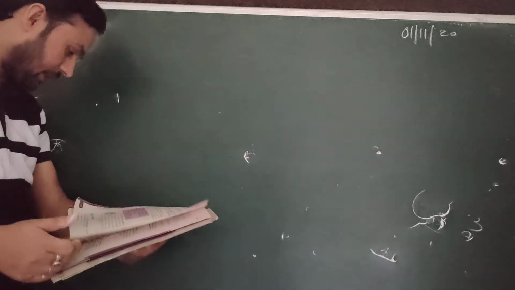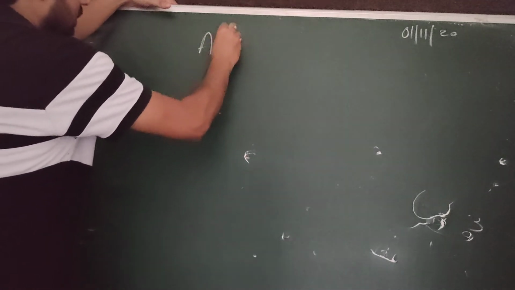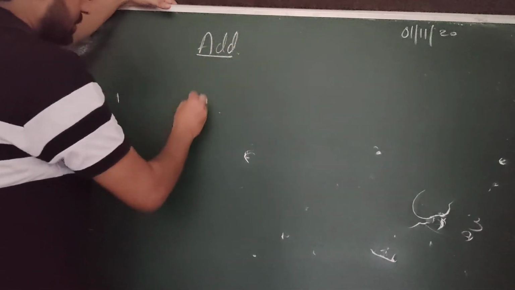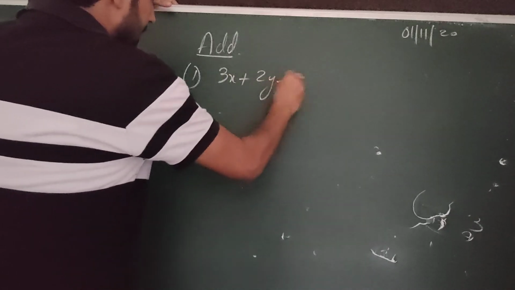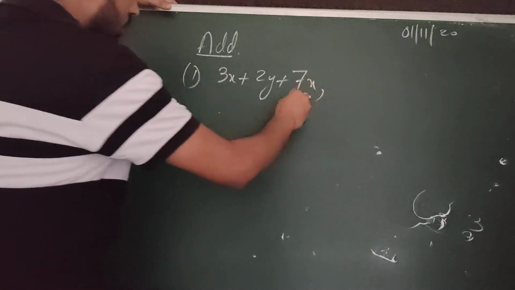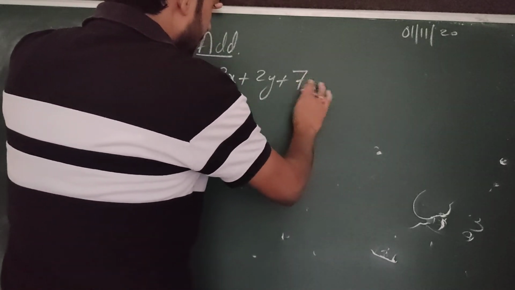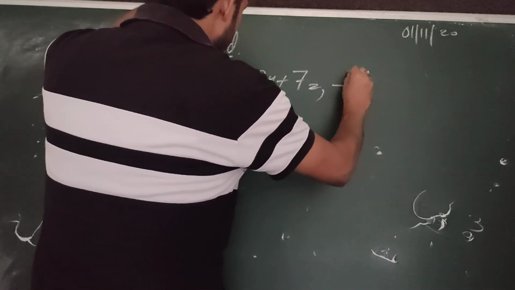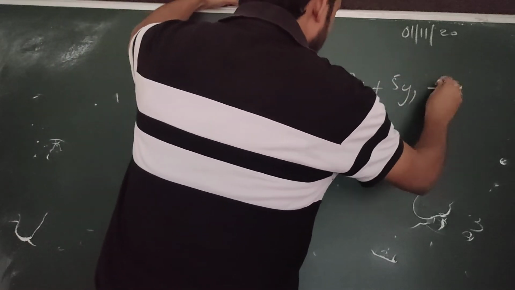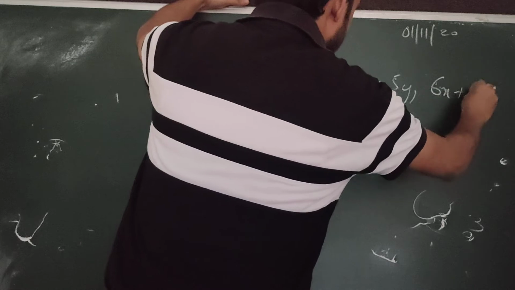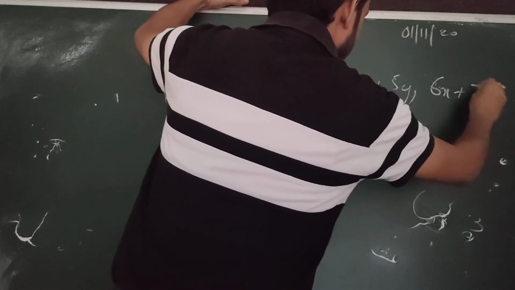Now once we have learned that thing, then it's simple. The other thing is we should know how to add algebraic expressions. Supposing we have 3x plus 2y plus 7z, and minus 3x plus 5y, and 6x plus 2z.